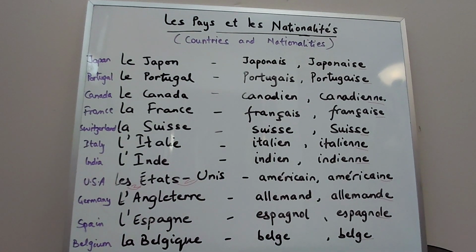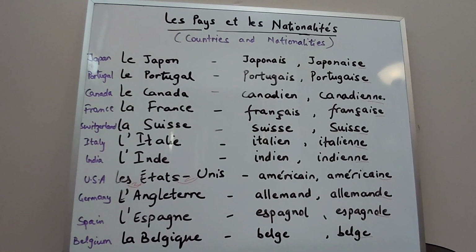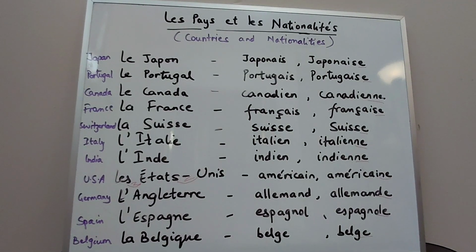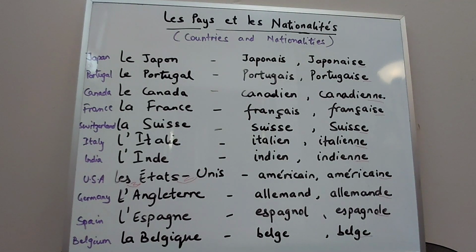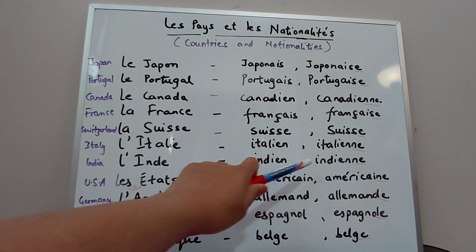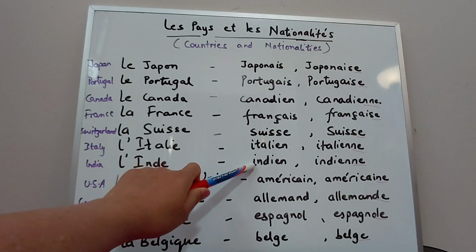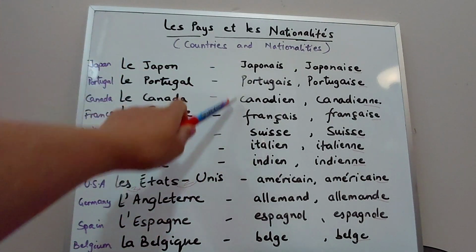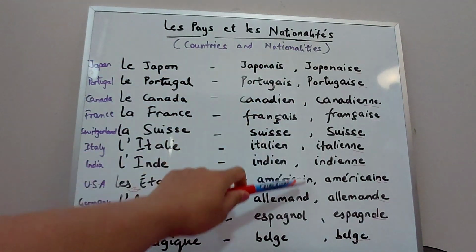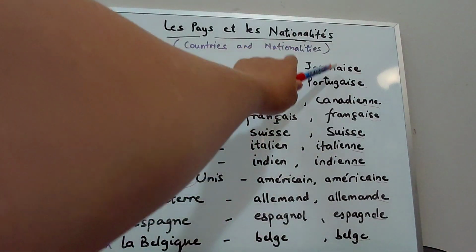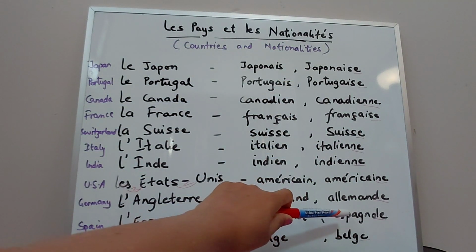So the nationalities also depend on the gender and number of the noun which they are describing, because they are adjectives, right? If a girl says I'm Indian, she would say je suis indienne, and if a boy says I'm Indian, he would say je suis indien. Do you see here I have written the nationalities in two columns? This one is for the masculine singular nouns and this one is for the feminine singular nouns, right?